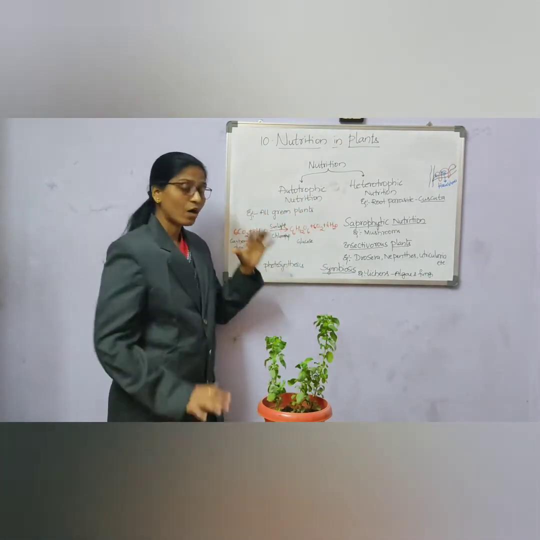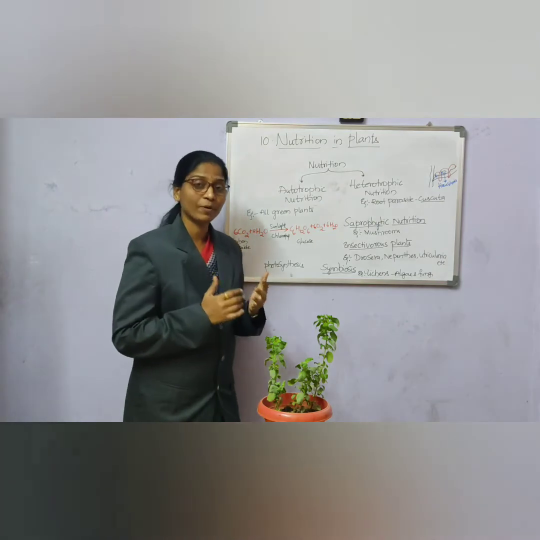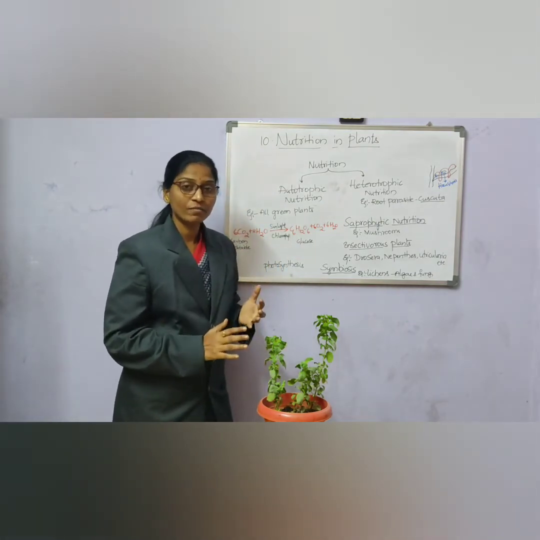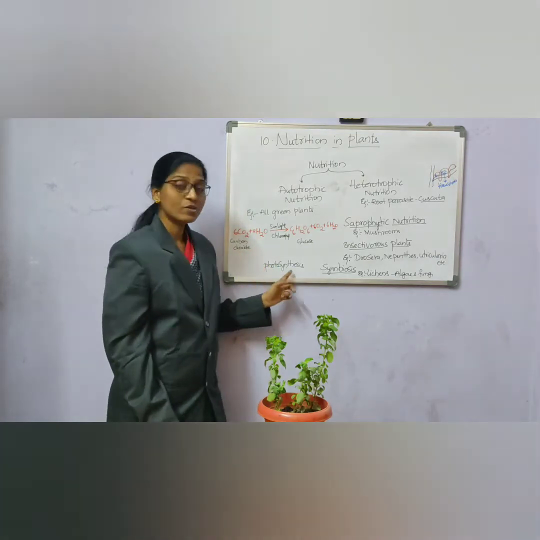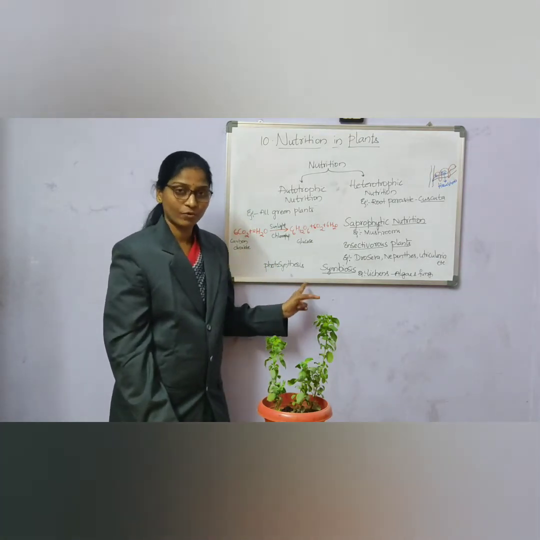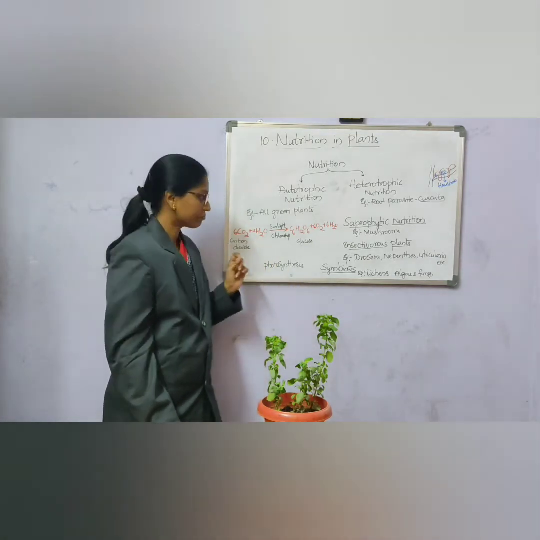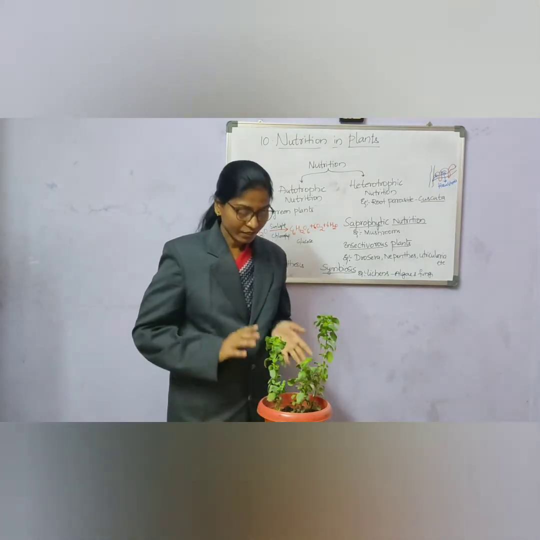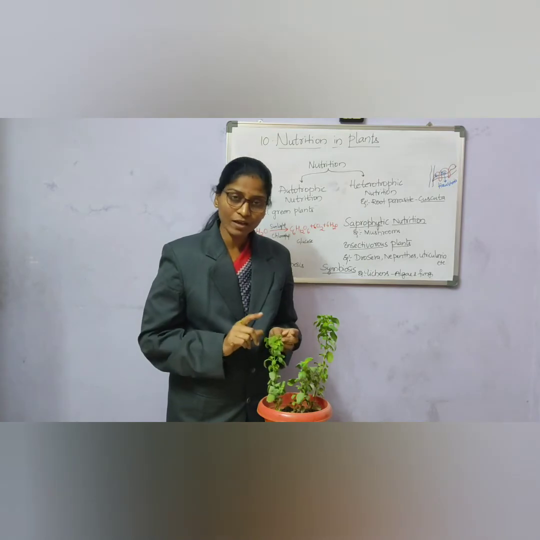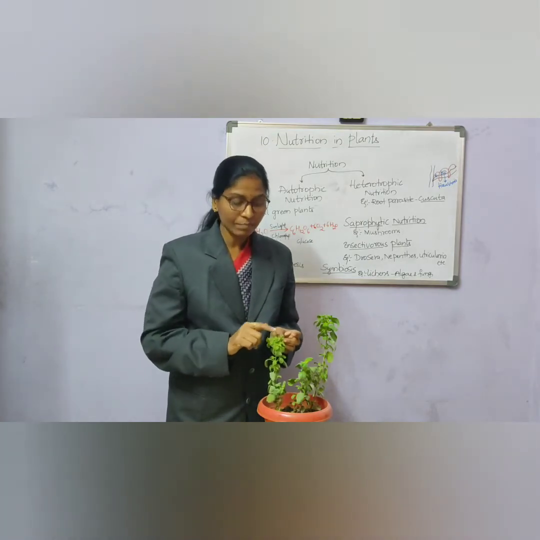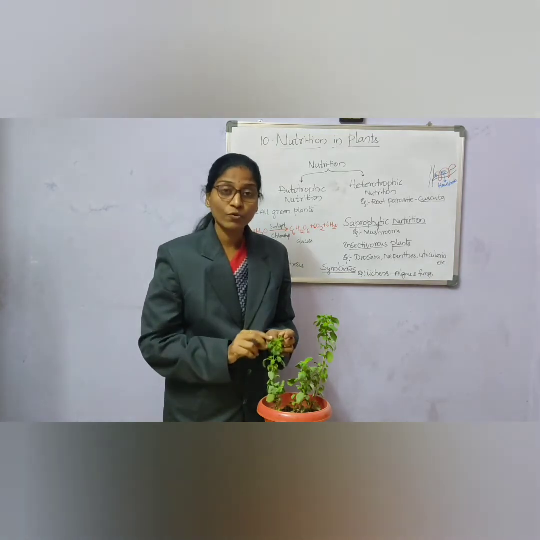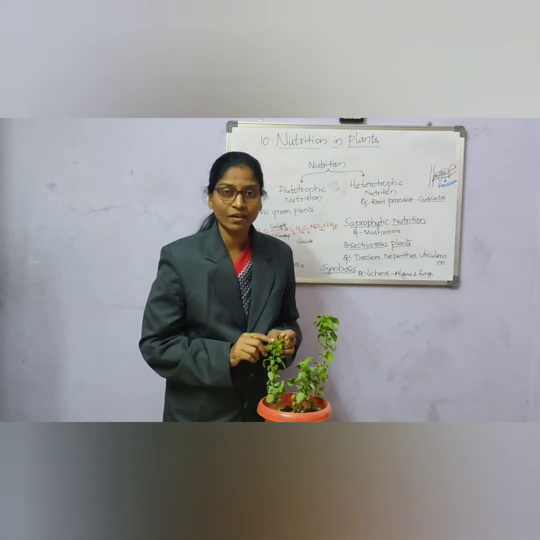Here, how do the plants prepare their food? They prepare the food by the process of photosynthesis. What is this photosynthesis? Now we'll see. See children, in a plant, the green parts of the plant are the leaves. These green parts contain chlorophyll pigment in the leaves, which is green in color.